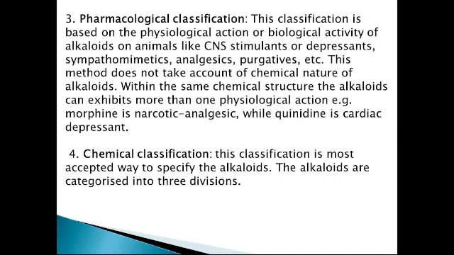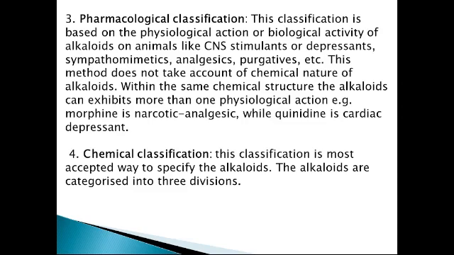Next one is pharmacological classification. This classification is based on pharmacological action or biological activity of the alkaloids on animal. For example, CNS stimulants or depressant, they are grouped under that. Sympathomimetics, they are grouped under one head. Analgesics, so according to their pharmacological activity, the action or therapeutic purpose for which they are used, according to that they are grouped under one head in case of pharmacological classification of alkaloid.